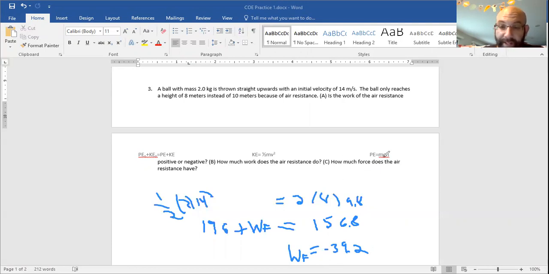And then how much force does the air resistance have? Okay, well, we know work equals force times distance. We actually don't need the negative sign here, so let's ignore that. So work equals force times distance. We're looking for force. And the distance, well, how high did the ball travel? It traveled 8 meters, so the distance is 8. So we divide both sides by 8. 4.9 newtons of force, or negative 4.9 newtons of force, really. That's how much is done by the air resistance.